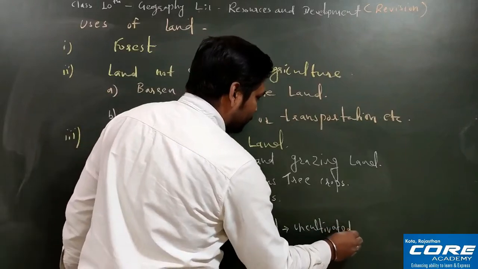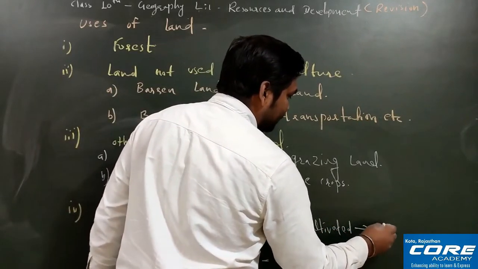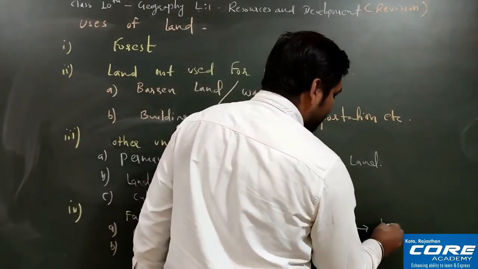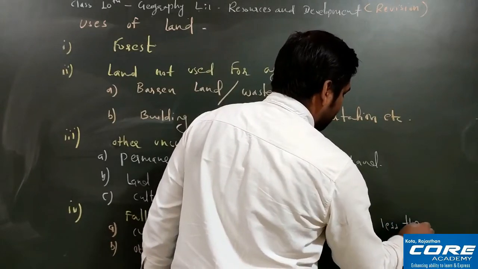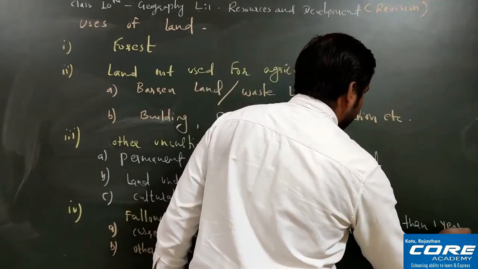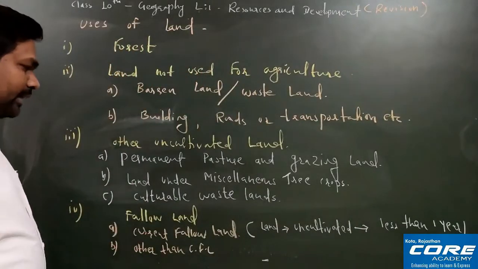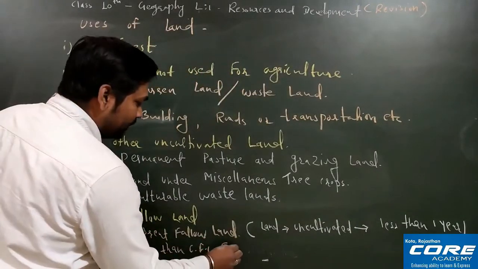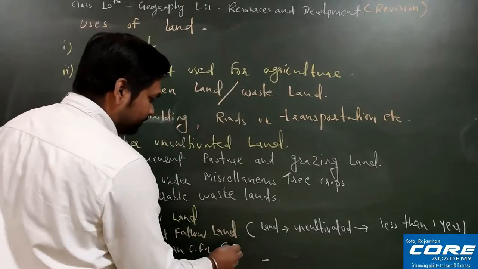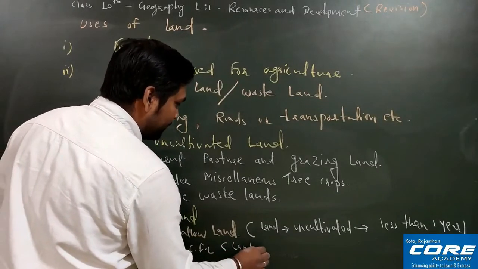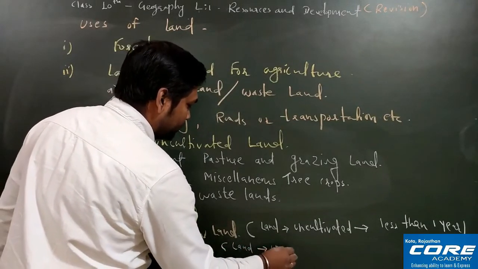Uncultivated for less than 1 year. Okay, 1 year or less than 1 year. One agricultural year it will be, fine. Now other than current fallow land, here the land will be uncultivated.